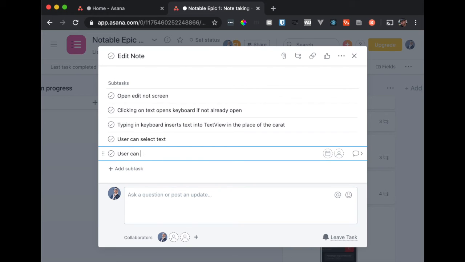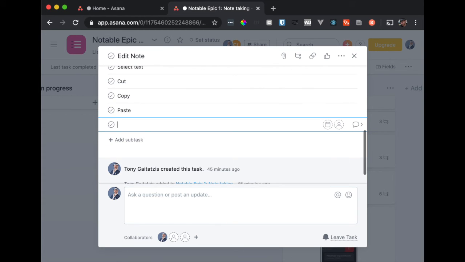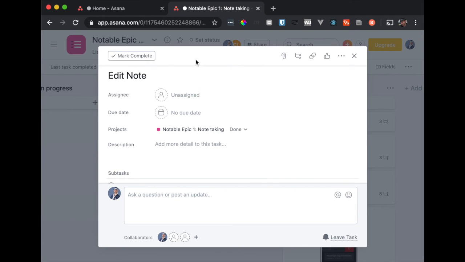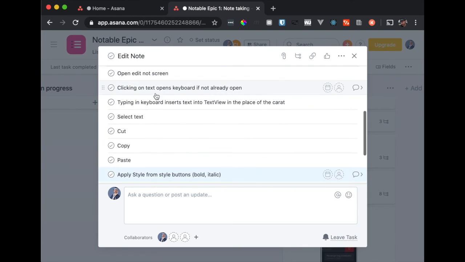User can just say select text, cut, copy, paste, apply style from style bar buttons, right? Bold, italic, and so on. Okay, so we've got this story called edit note, and edit note has several tasks involved.